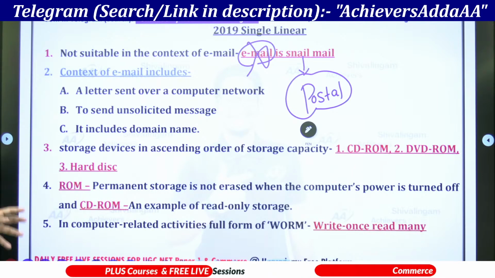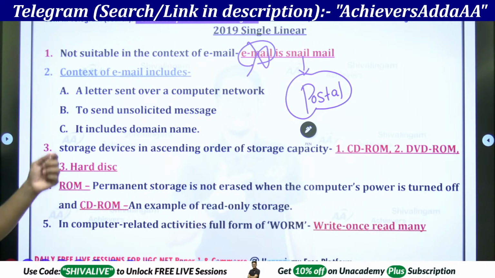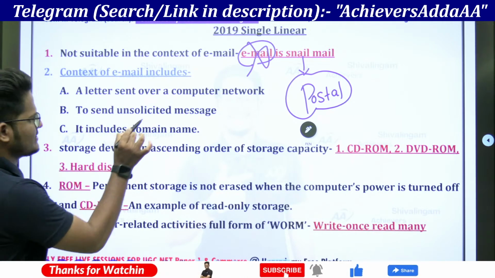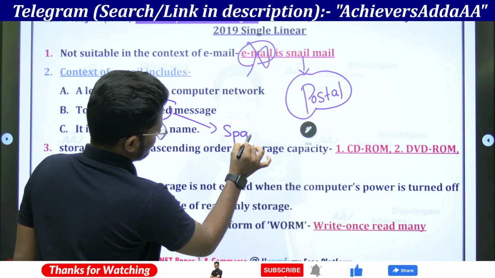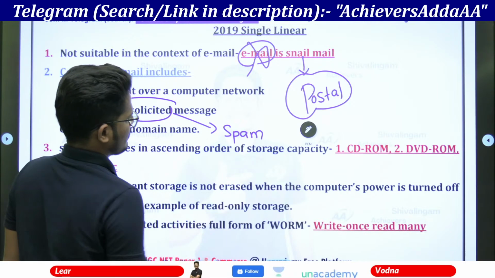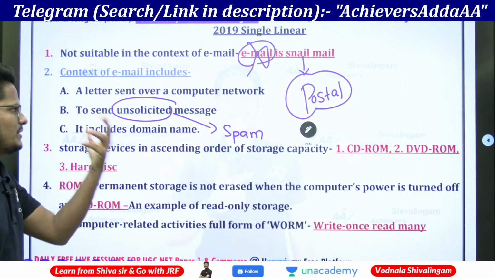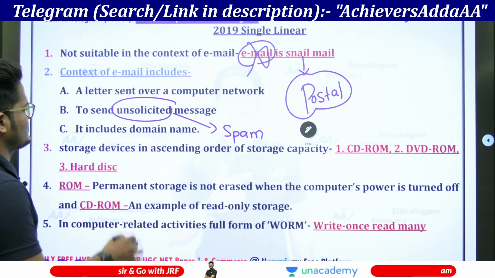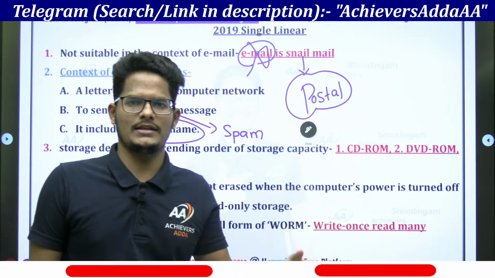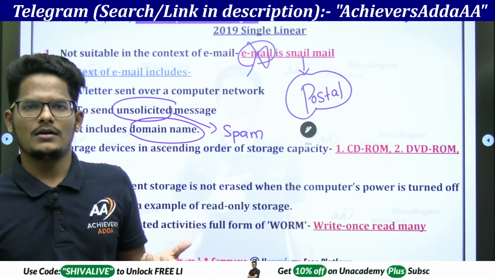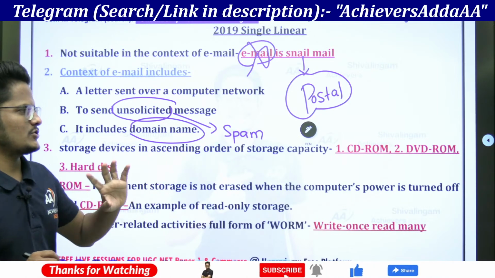Next one is that context of email includes a letter sent over the computer network and to send an unsolicited message. Unsolicited message could be spam, which has not been expected or requested by the user. Unsolicited means bulk SMS they are receiving in the form of advertisement. It includes the domain name also, like @gmail.com, @yahoo.com, @outlook.com, rediffmail.com, like that.